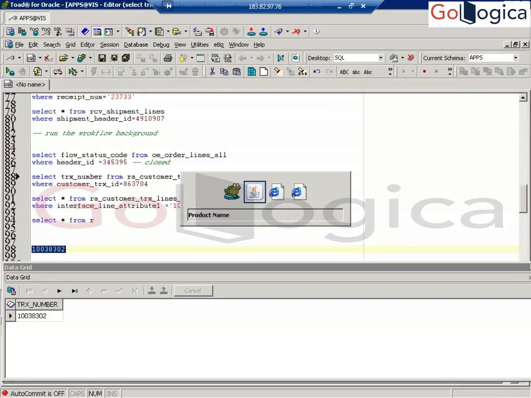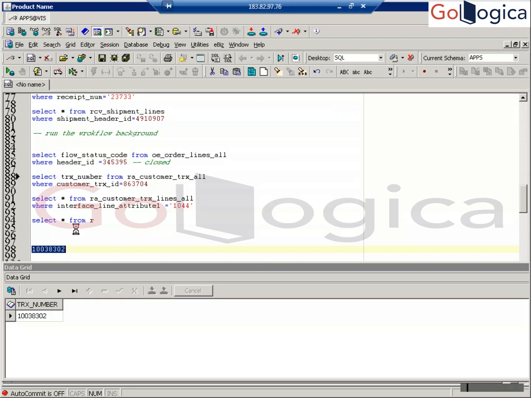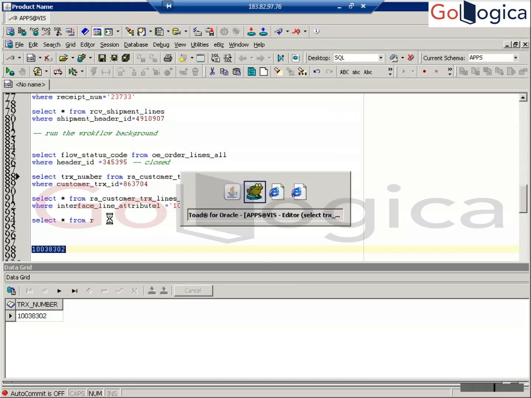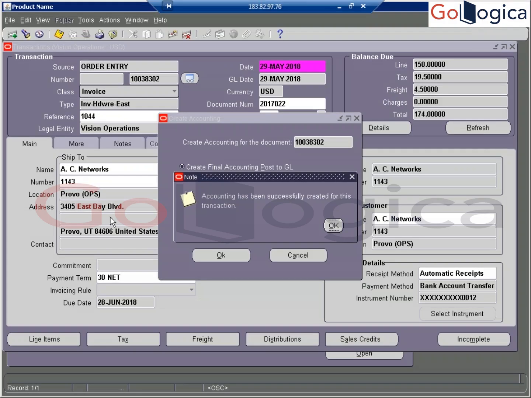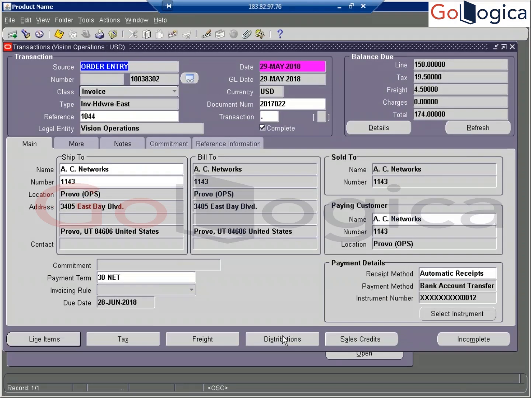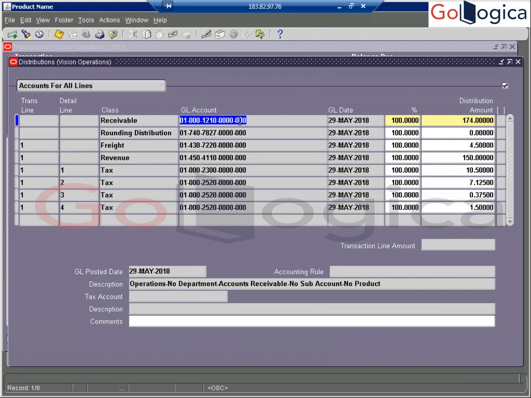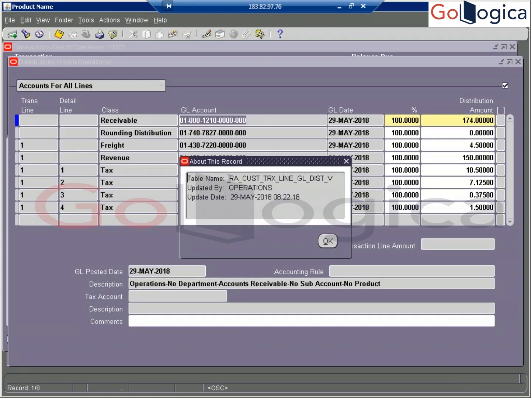So accounting tables got populated. What are those? We will see now. RA cust TRX line GL dist, one table that is affected, that is the distribution information. Right, now successfully created the transaction. So you can close it and then go to distribution. See this, here you can see how we are going to make the payment. Receivable, freight charges, revenue, taxable, all amounts you will see in the distribution level only.